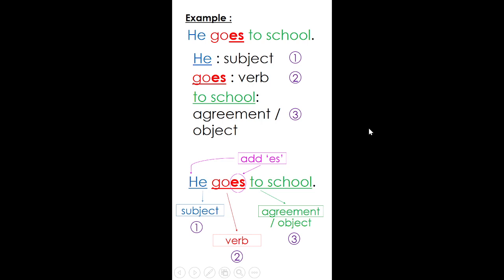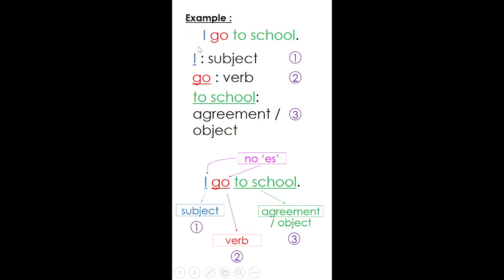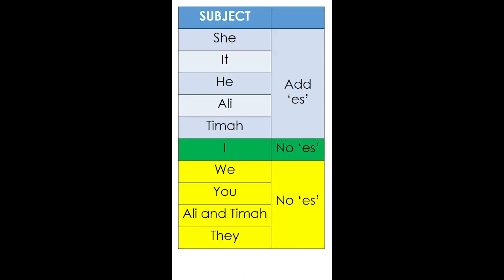Now I want to change the subject. I change the subject to I. This time around, there's no ES. Refer back to the Sihatiwyat. The subject is I, and there is no ES added to the verb.